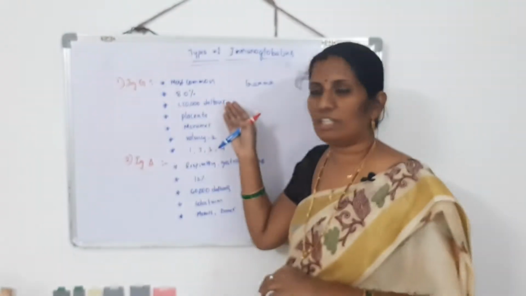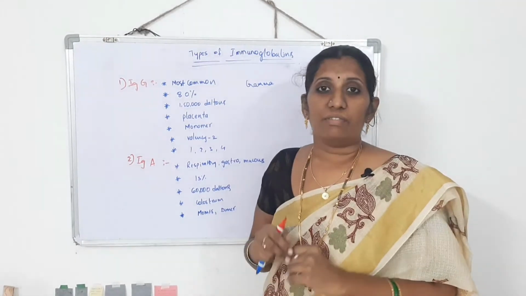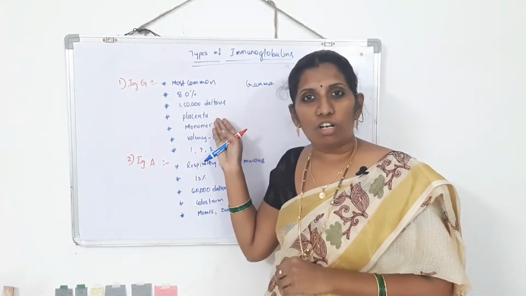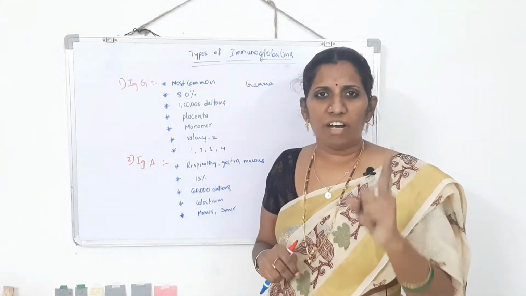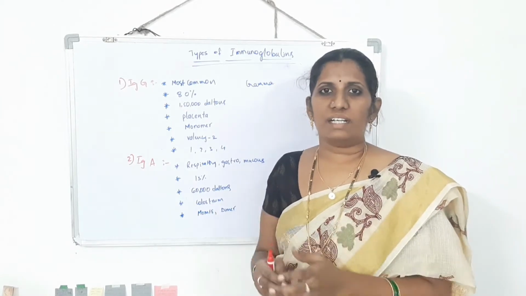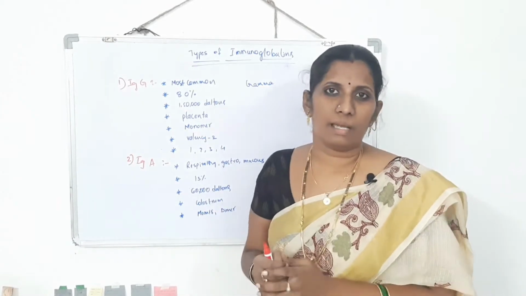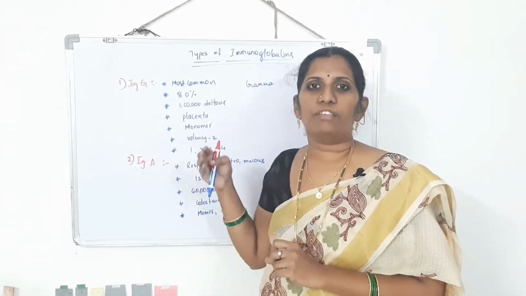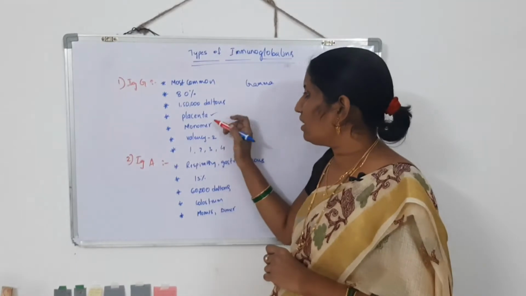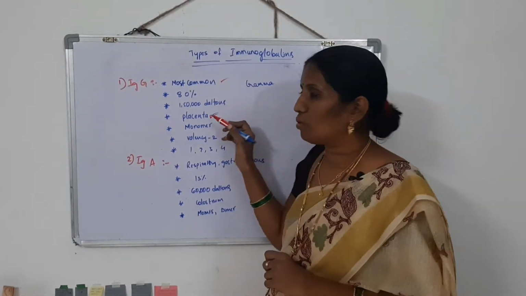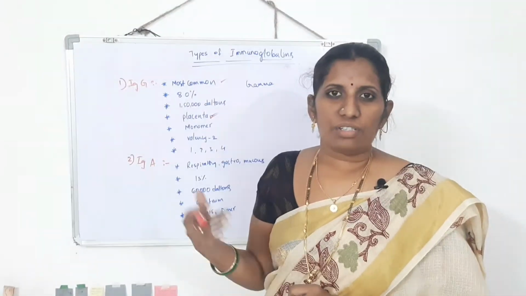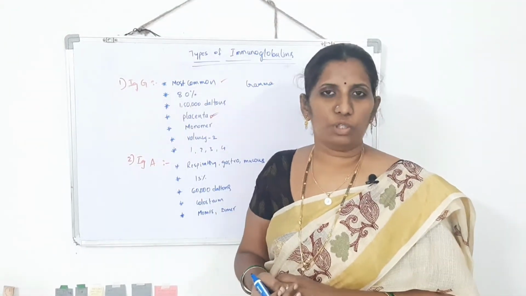So 1,50,000 Daltons is its molecular weight. And one more very special property of the immunoglobulin is it will cross the placenta. The only one antibody which will cross the placenta. That means it transfers from mother to the fetus and it provides immunity to the fetus. That is only the IgG antibody. This is also a very important bit, Nana. The only immunoglobulin which will cross the placenta and reaches the fetus is the IgG immunoglobulin, right?